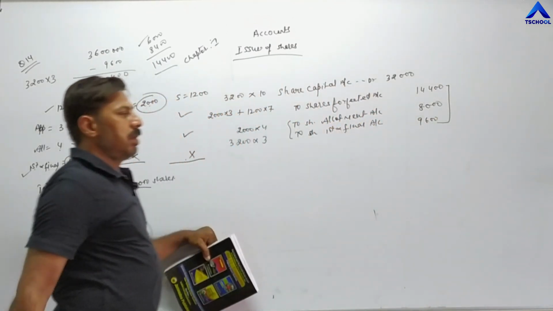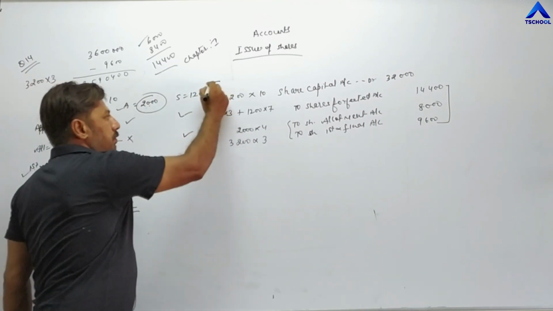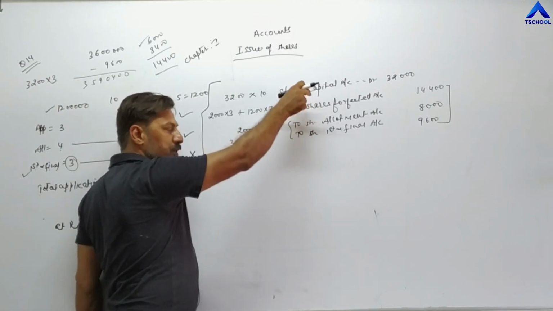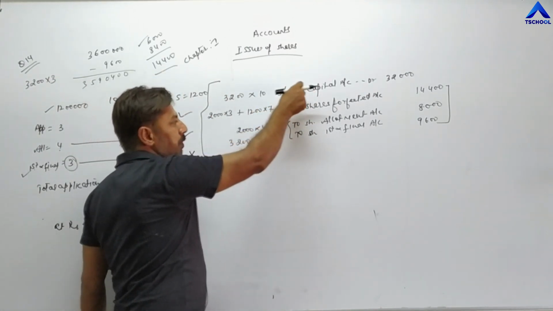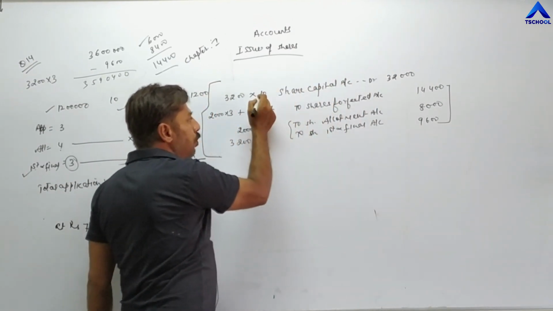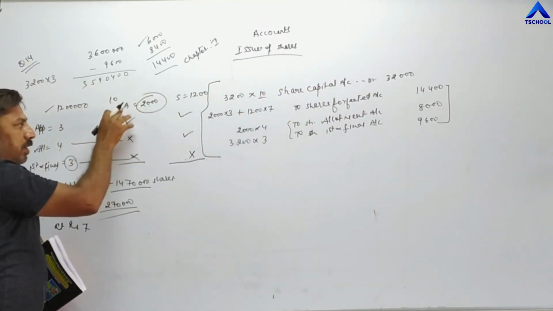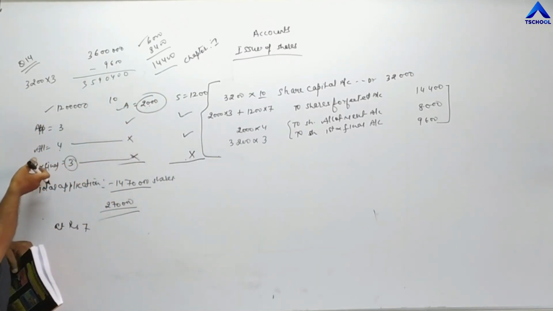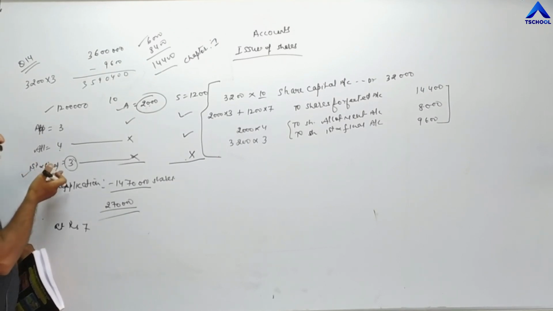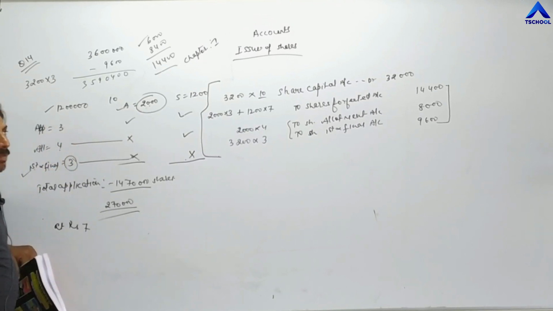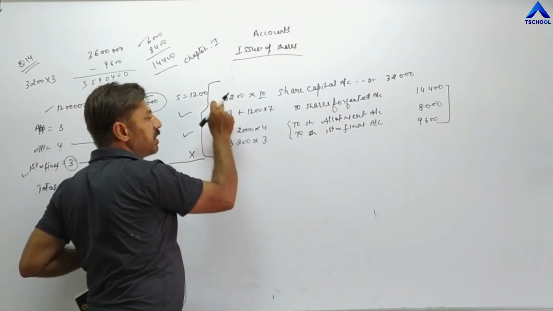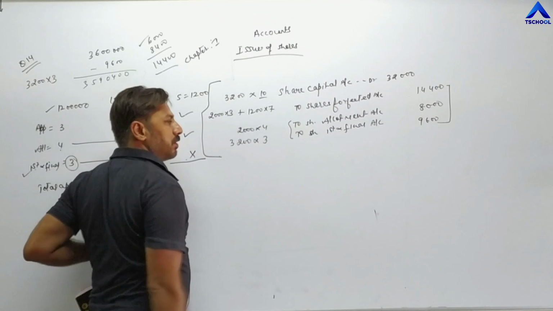This is the entry for forfeiture of share. In front of share capital, we are going to close down the capital account of A and Sunny. That's why capital account is debited with called up value. Here, shares of A and Sunny are forfeited after final call, after last installment. It shows that company has demanded all installments, 3, then 4, then 3, means 10. That's why called up value becomes 10. Total number of shares held by both of them, 3,200 into 10, 32,000.